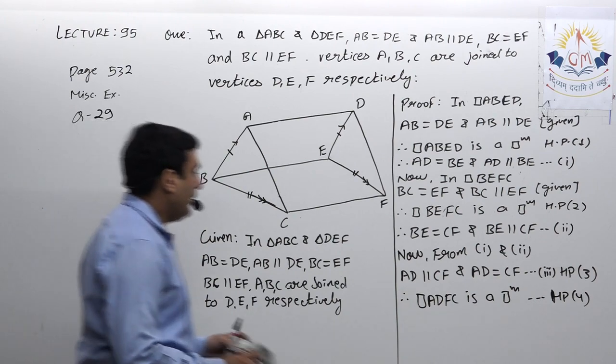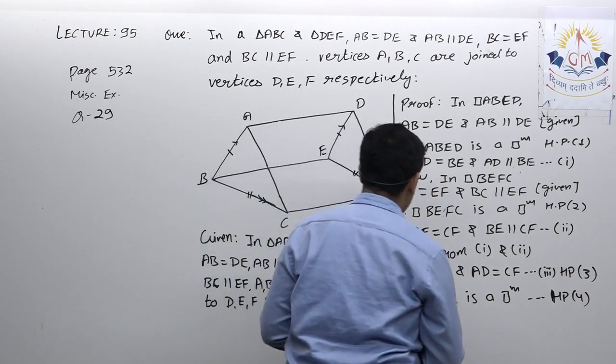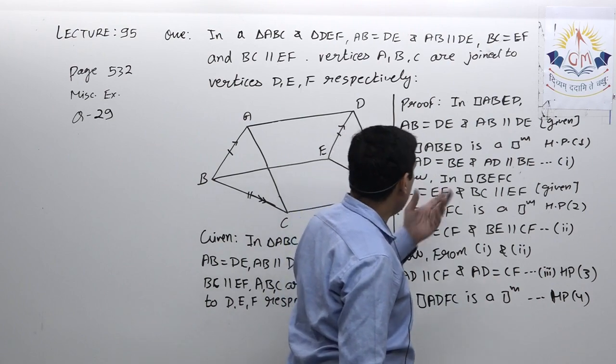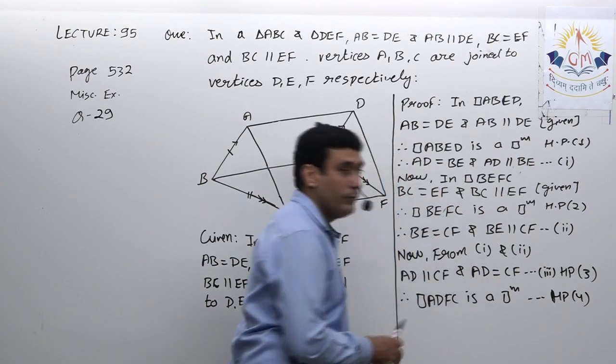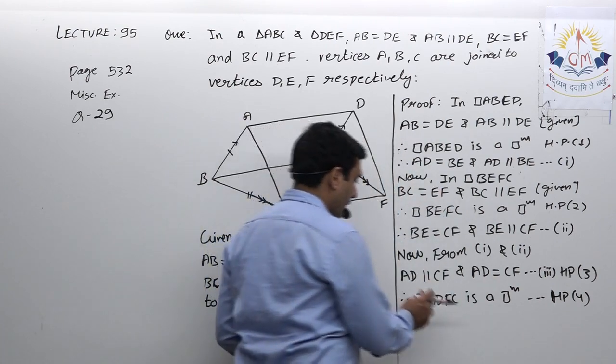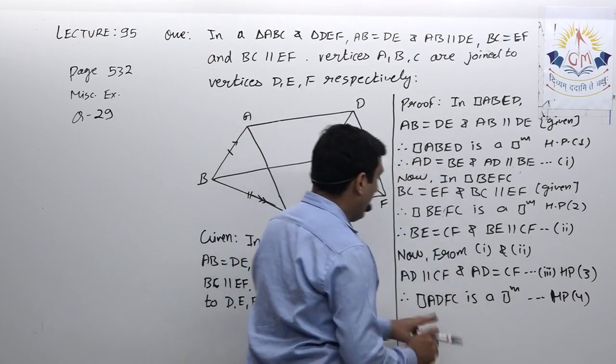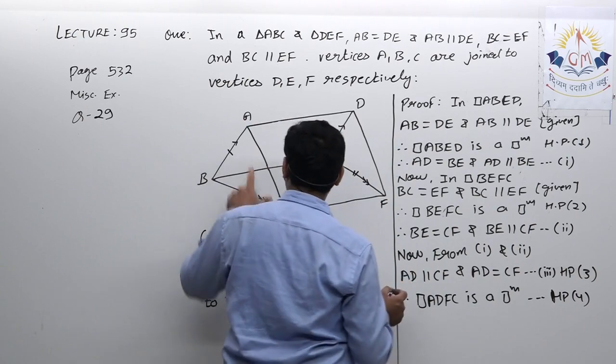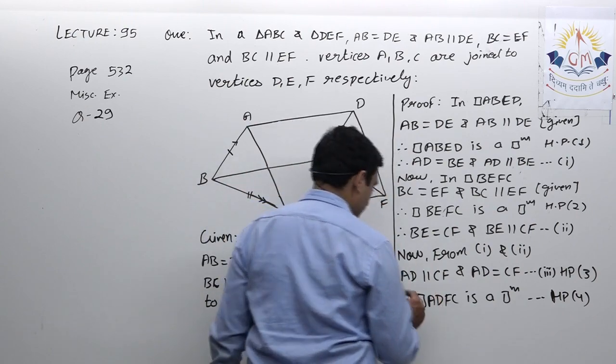Okay, we have ADFC is a parallelogram. One thing that I skipped in this particular solution, and the reason I skipped it is so that you write it on your own. Here ADFC is a parallelogram. As it's a parallelogram, its opposite sides will be equal, and that gives me AC equal to DF.